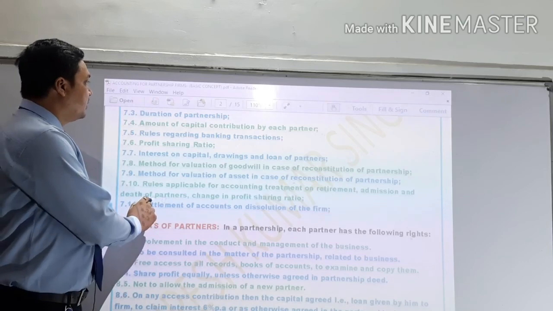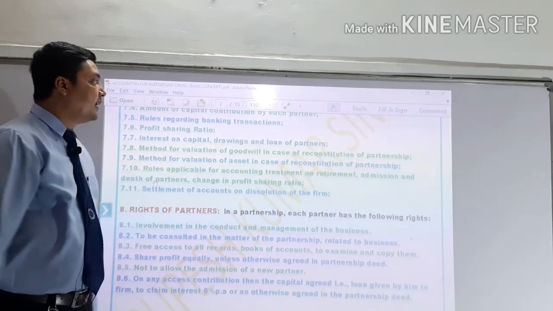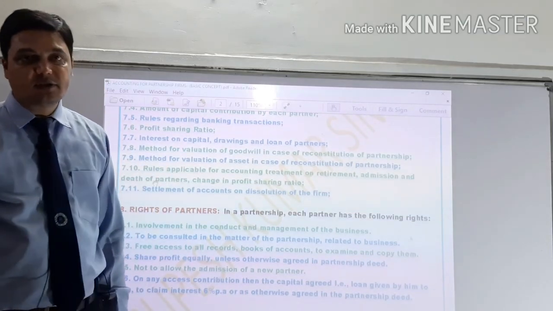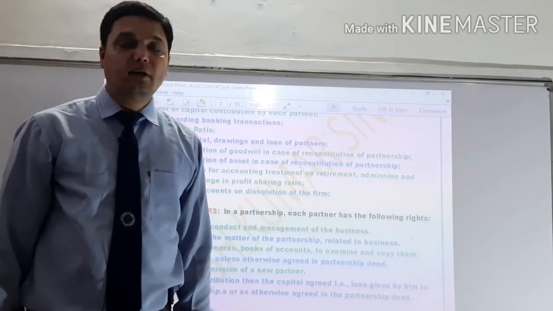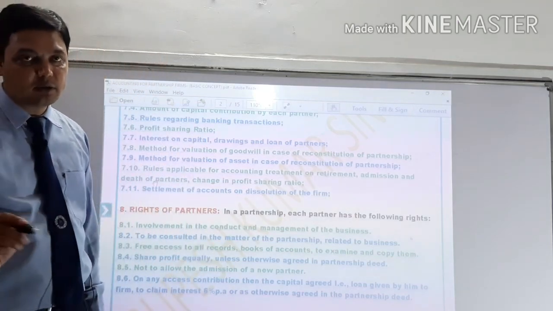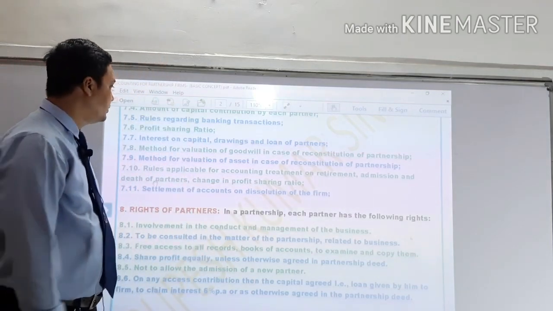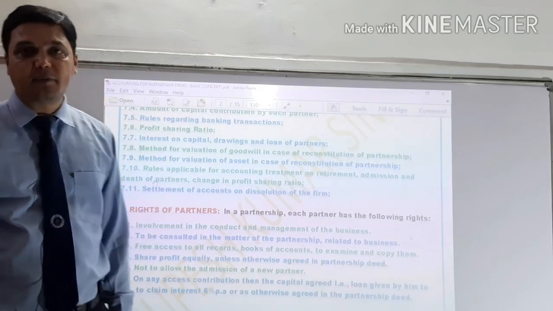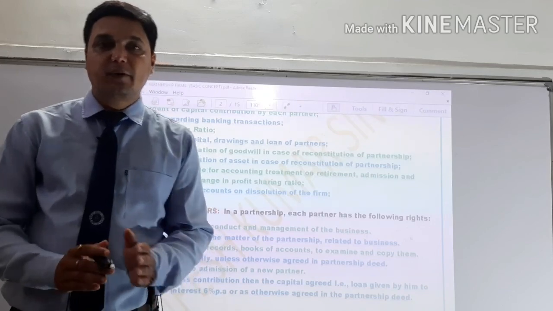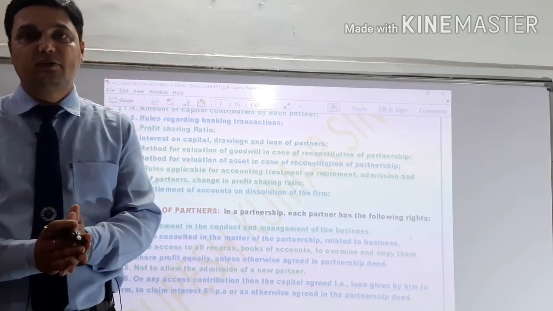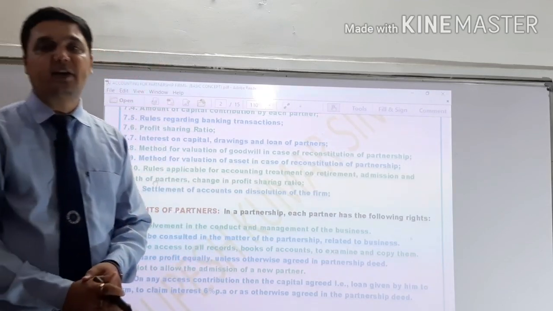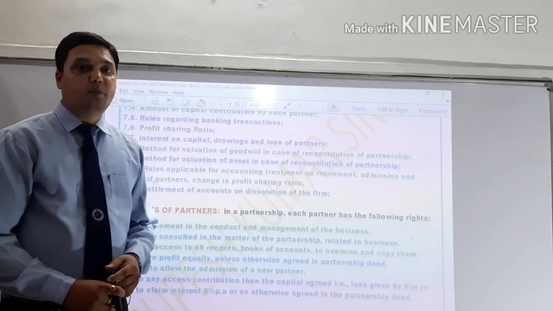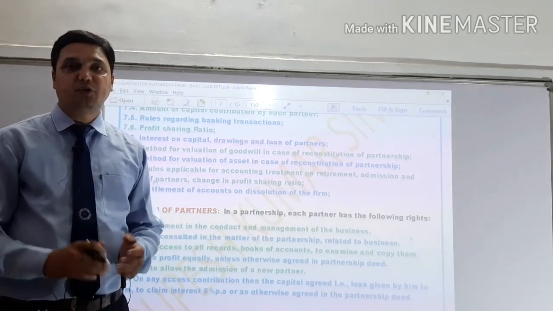Next, rules regarding banking transactions. Who will deal with the bank? Who will sign all the documents? Profit sharing ratio amongst the partners. That means whatever profit is earned by the business will be distributed amongst the partners. For that, the partnership business is created. The main purpose of creating a partnership is to share the profit.